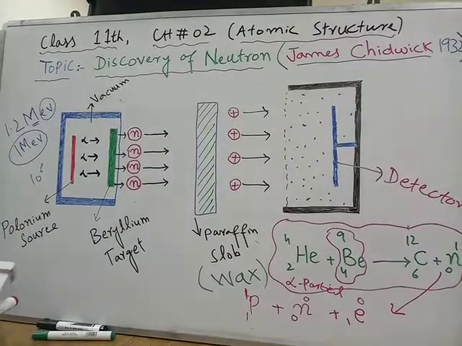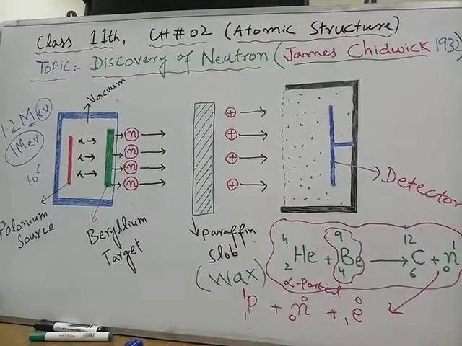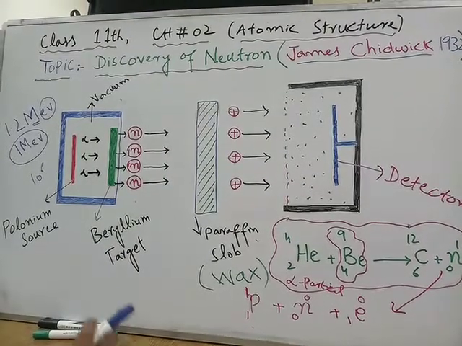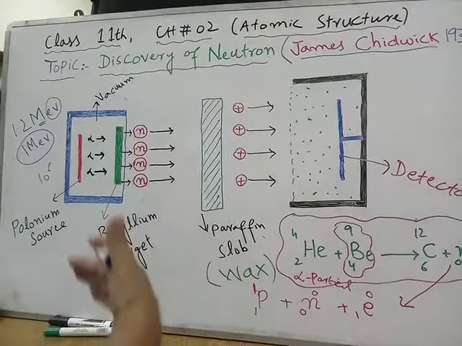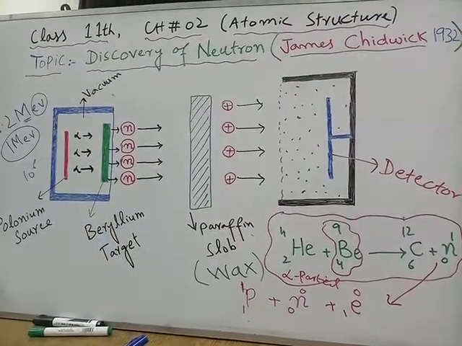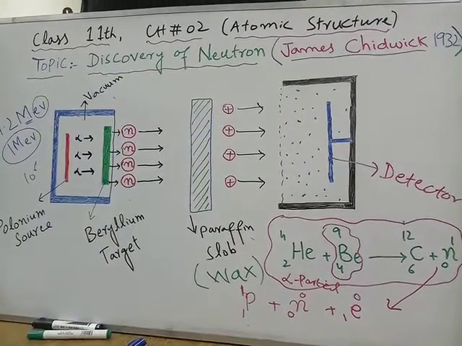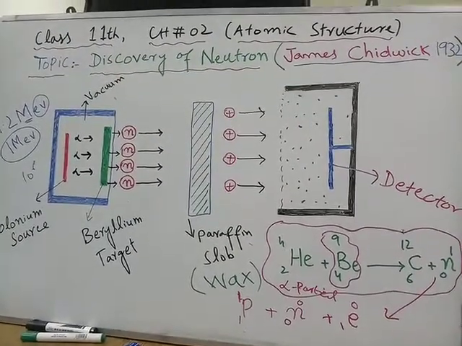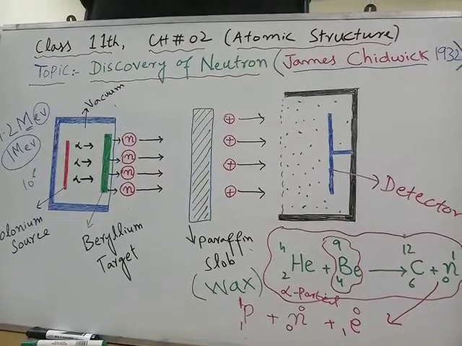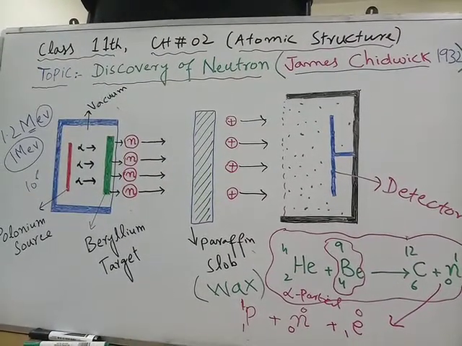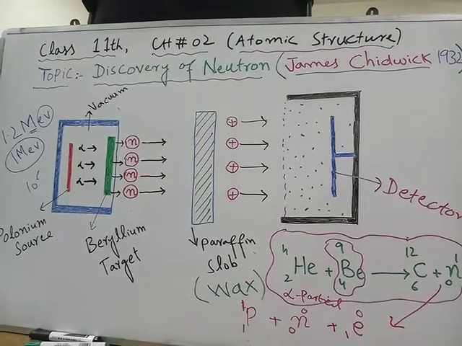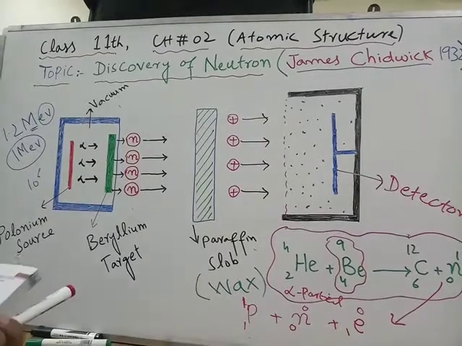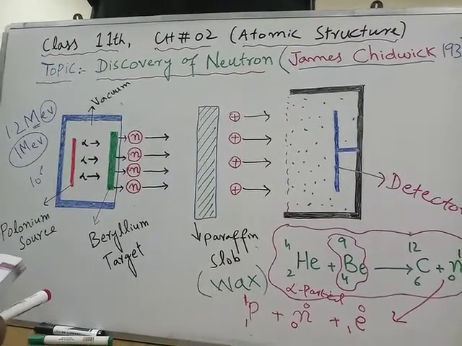Similarly, they have mentioned that as neutrons are neutral particles, they carry no charge, so they are not deflected in electric or magnetic fields. You know that only charged particles are deflected in electric and magnetic fields. As far as neutrons are concerned, they carry no charge, so the electric field and magnetic field both have no effect over the path of propagation of neutrons.